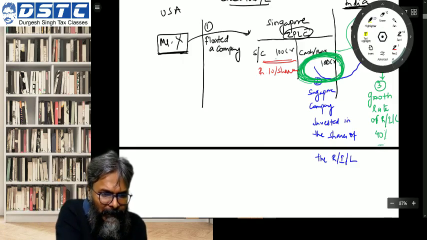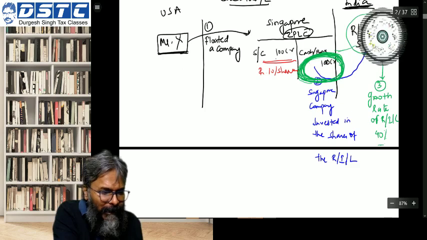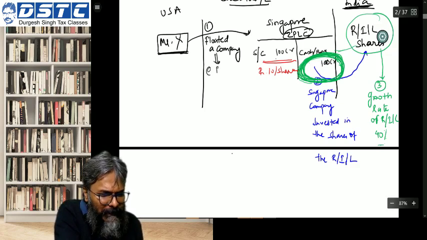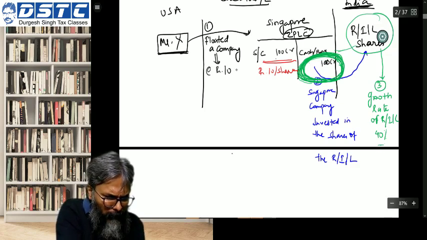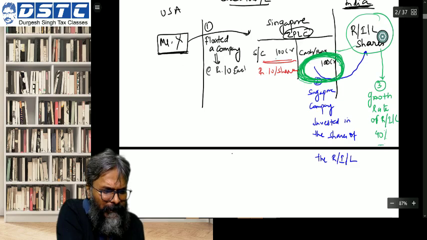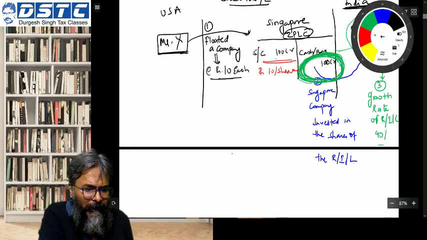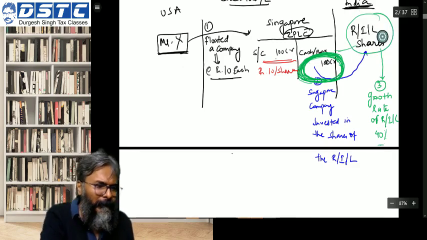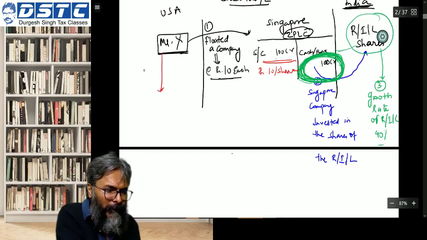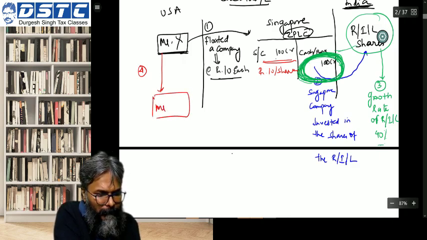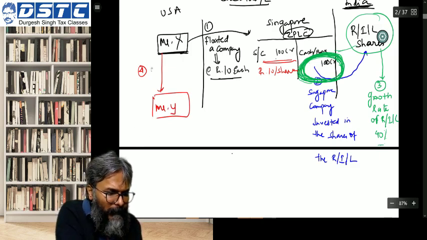So students, point number one, when Mr. X has floated the company by subscribing the shares at rupees 10 each, you can just add, students, at rupees 10 each. Now what Mr. X is doing, last point, point number 4, Mr. Y. So what is point number 4?